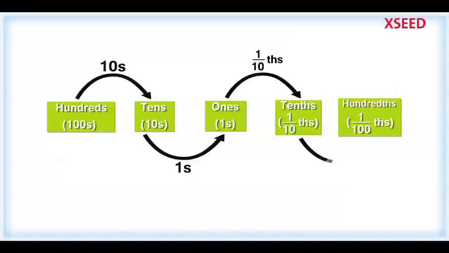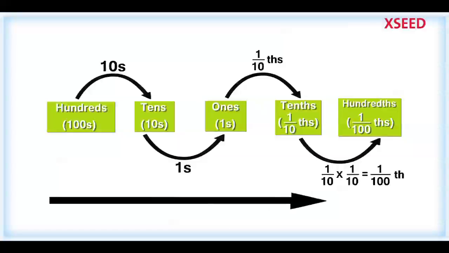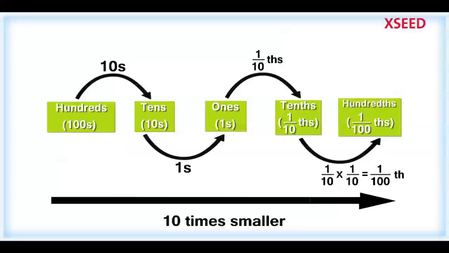If 1/10 is further divided into 10 equal parts, each part is called 1/100th because 1/10 of 1/10 is 1 upon 100th. Thus, as we move right, each position is 10 times smaller.